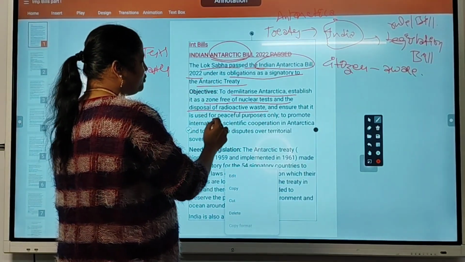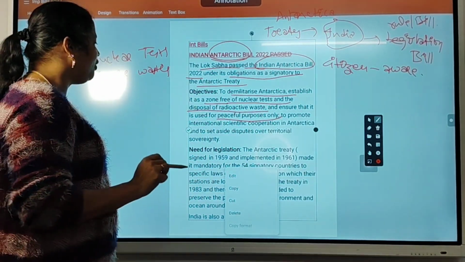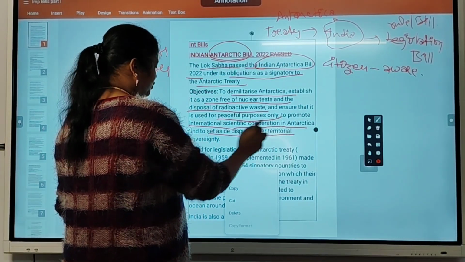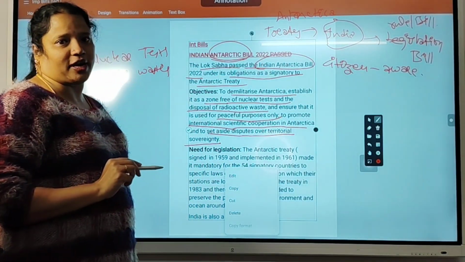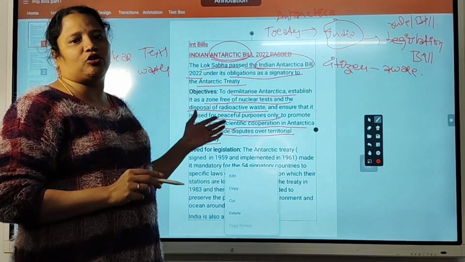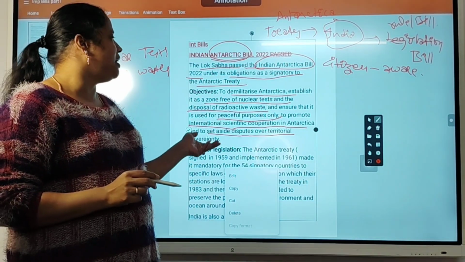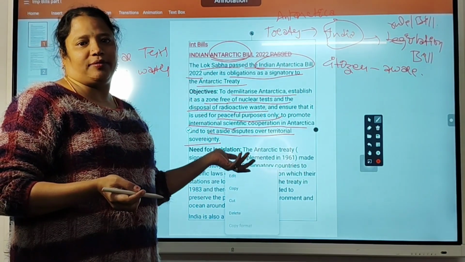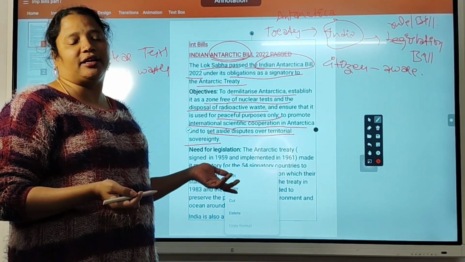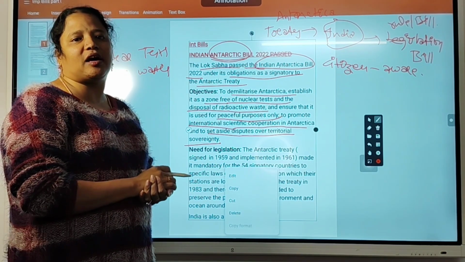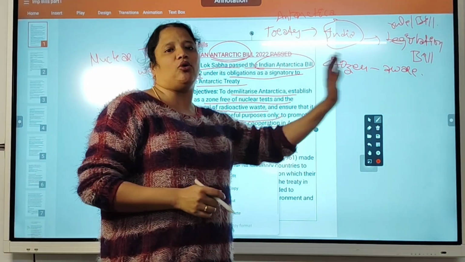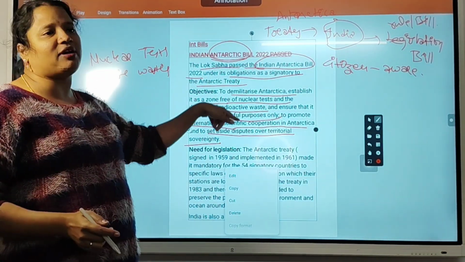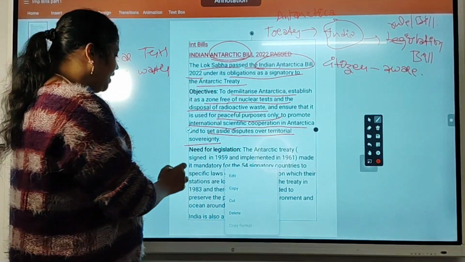And to ensure that it is used for peaceful purposes only, and to promote international scientific cooperation in Antarctica, disputes over territorial sovereignty are set aside. So to maintain territorial integrity and sovereignty, that is the ambition of this bill. There is one treaty, one understanding at international level, that every citizen of India must know. Then only will no companies plan something inside Antarctica premises. That's why this bill was passed by Lok Sabha. Now, the need for legislation.